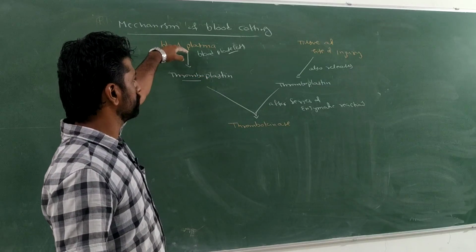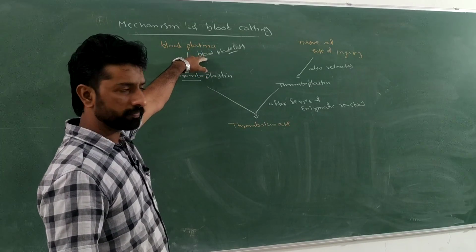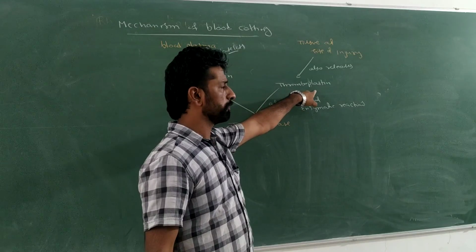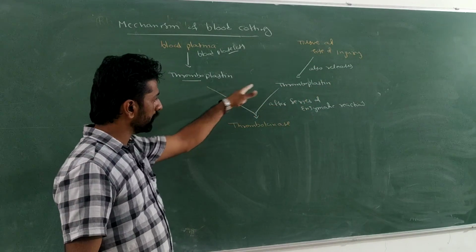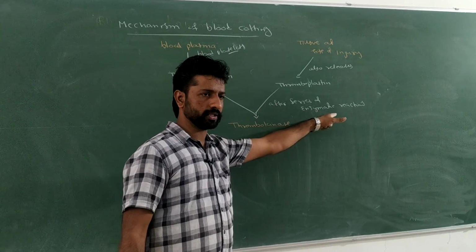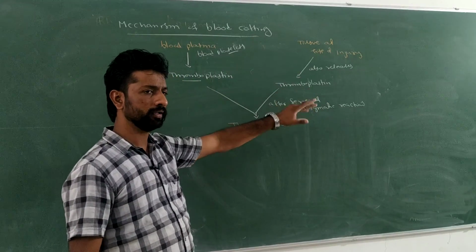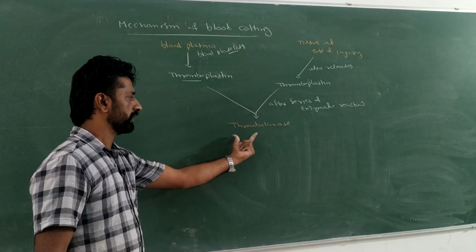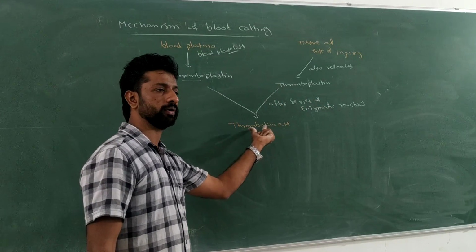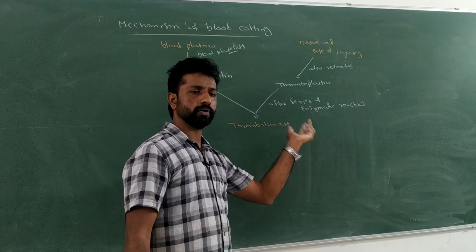Thromboplastin from the blood platelets and tissue thromboplastin from the tissues at the site of the injury together undergo a series of enzymatic reactions, one after another, and lead to the formation of a complex called thrombokinase.